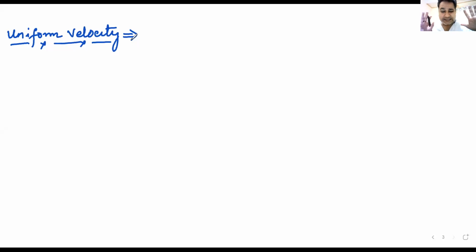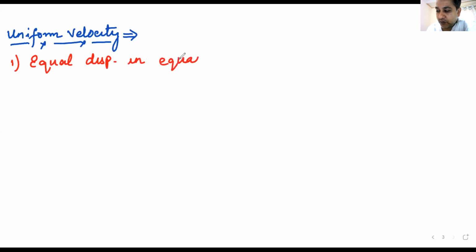So we will try to understand it in different ways. I'll write it point-wise so that you remember them. What would be uniform velocity? The first variant: if a body covers equal displacements in equal intervals of time.